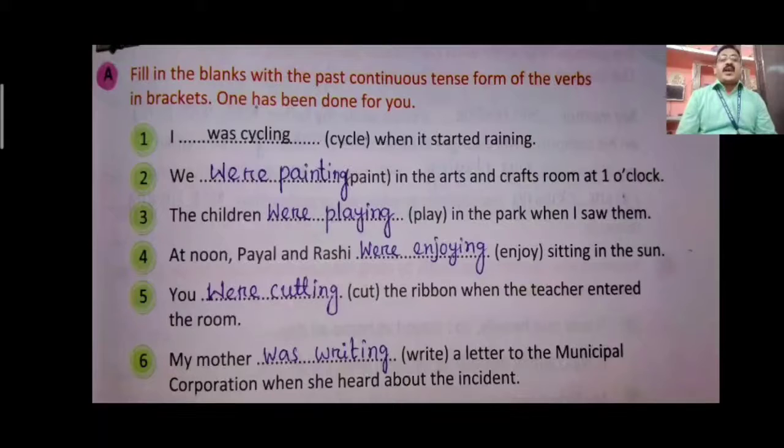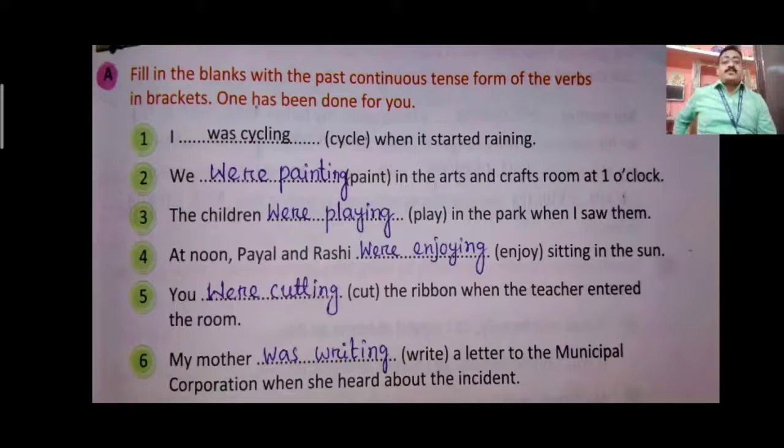The children dash play in the park when I saw them. Children, plural noun. So the children were playing in the park when I saw them. At noon, Payal and Rishi dash enjoy sitting in the sun. So here we are talking about two children, Payal and Rishi. So the plural we have is were enjoying. You is also a plural pronoun. You were cutting the ribbon when the teacher entered the room.